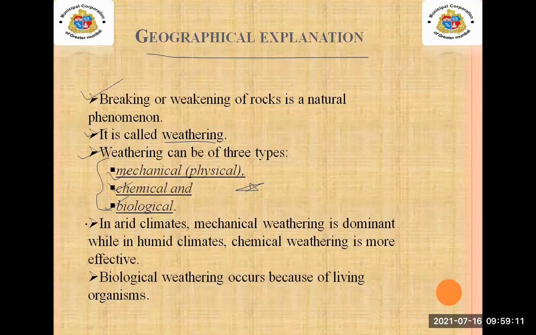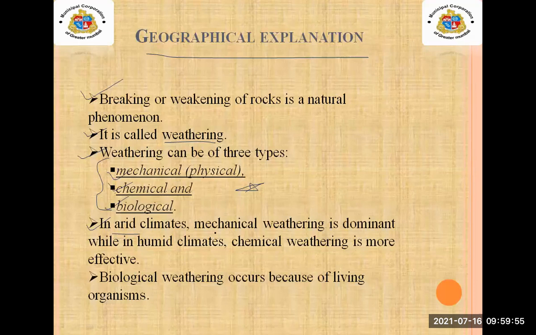Next point: in arid climates, mechanical weathering is dominant, while in humid climates, chemical weathering is more effective. Now, what is an arid climate? Arid climate means it has very little or no rain. It is too dry, students. For example, we can take deserts. They don't have rain. So arid climate means a totally dry climate.